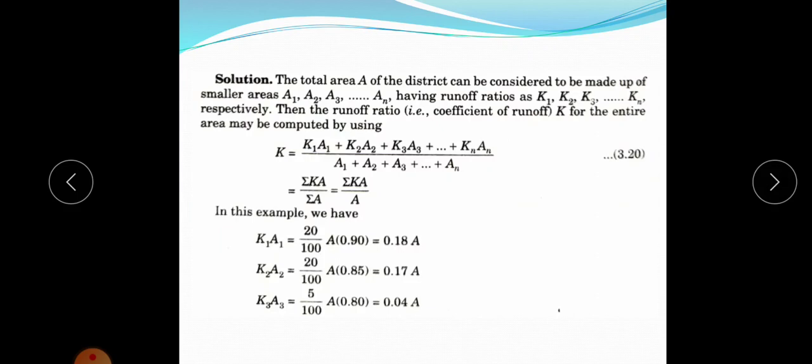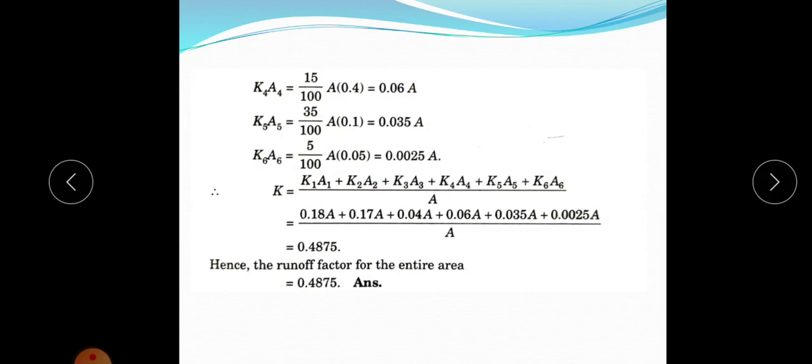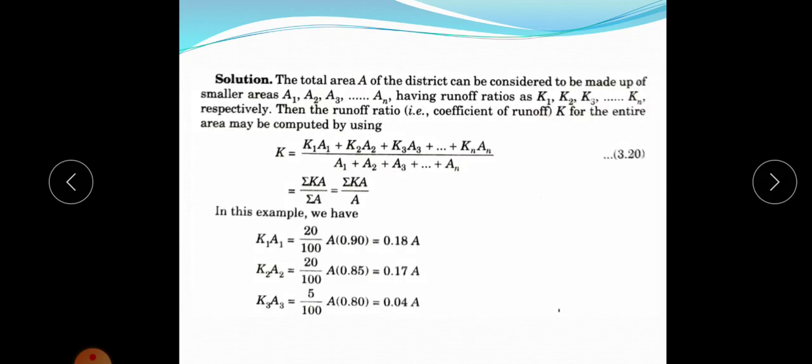If the total area is A, and the total area of the district is considered to be made up of smaller areas A1, A2, A3 up to A6, that is, it is divided into 6 areas having runoff ratios K1, K2, K3, K4, K5 and K6, then what is the equation? K is equal to K1A1 plus K2A2 plus K3A3 plus K4A4 plus K5A5 plus K6A6 divided by sigma A, or A1 plus A2 plus A3 up to A6.